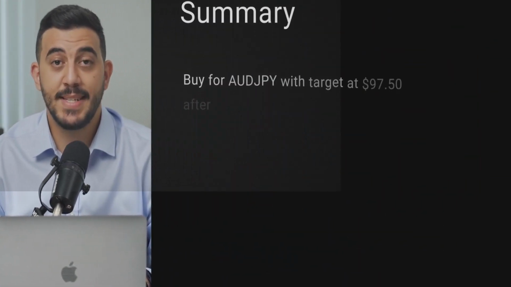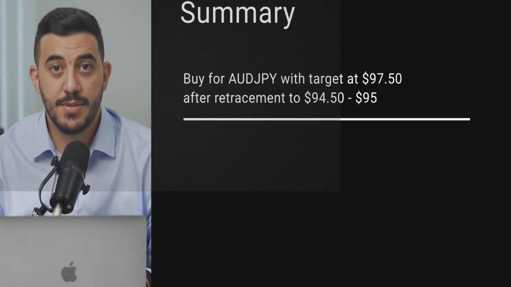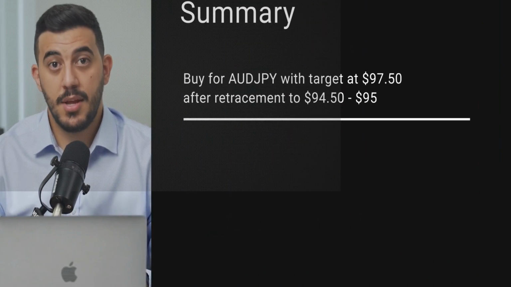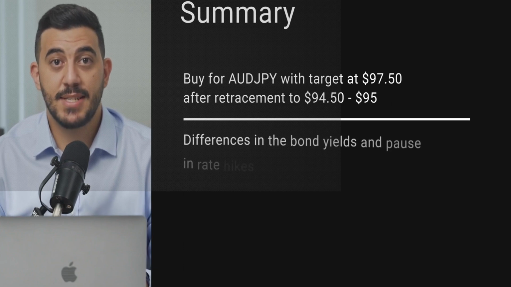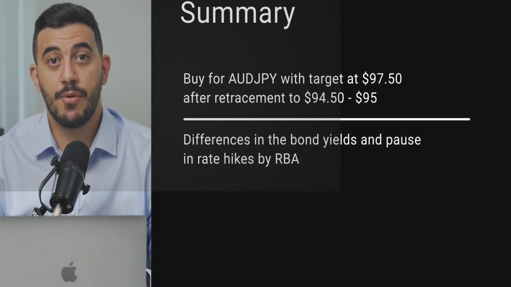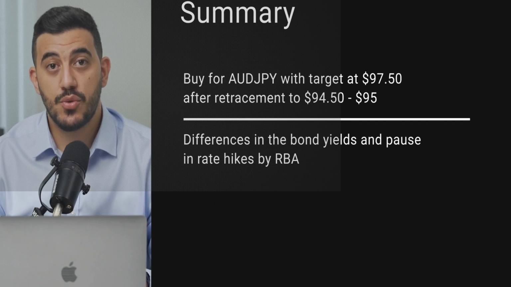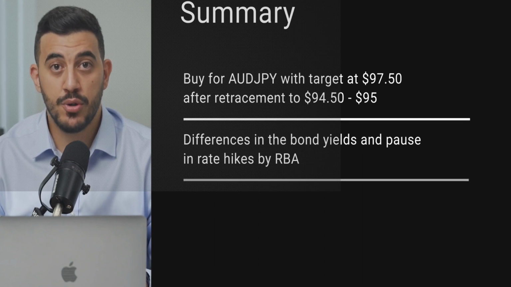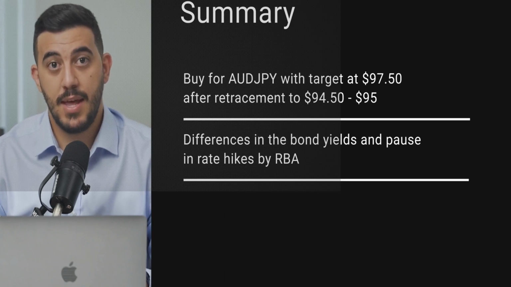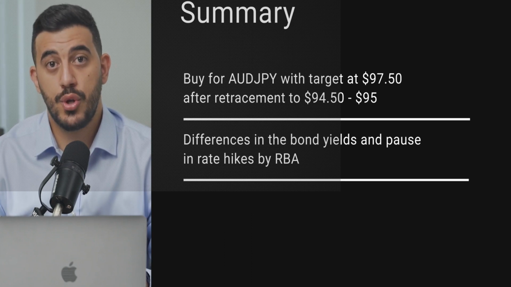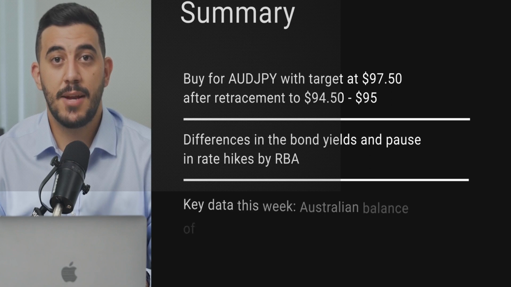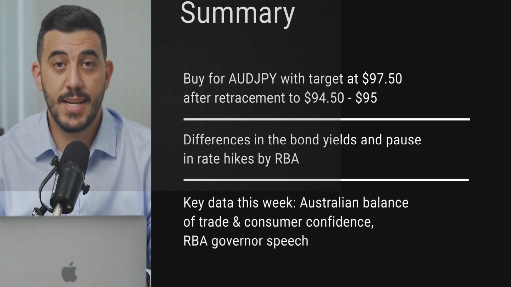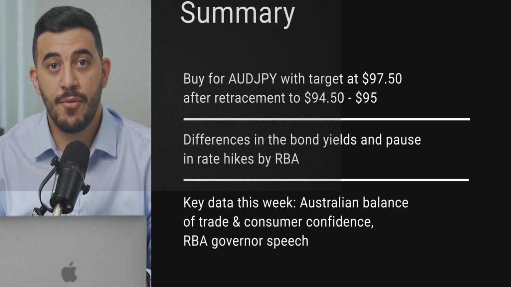In summary, the trading idea for this week is for a long trade on the Aussie dollar against the Japanese yen pair after a possible retracement move on the daily chart. The narrative behind this is the differences of the 10-year bond yields of Australia as well as the strength of the Aussie dollar after the pause by the Reserve Bank of Australia. The economic data to look out for should you take this trade is the Australian balance of trade and consumer confidence, as well as the RBA governor's speech next Wednesday.